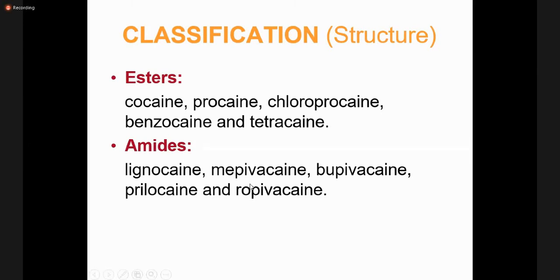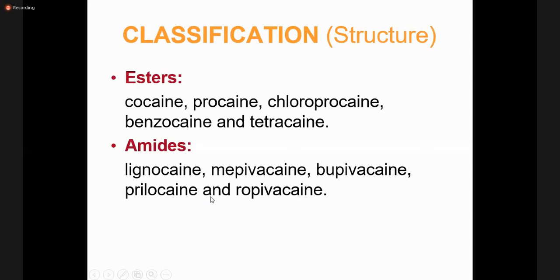In esters, we have very important examples: cocaine, procaine, chloroprocaine, benzocaine, and tetracaine. In the amide group, we have very important and commonly used local anesthetic agents: lignocaine, mepivacaine, bupivacaine, prilocaine, and ropivacaine. So these are the important examples.